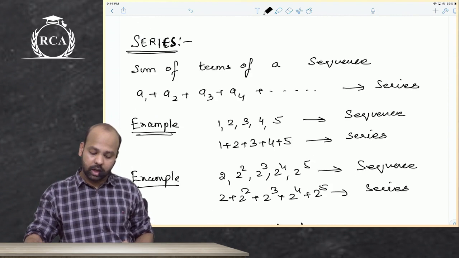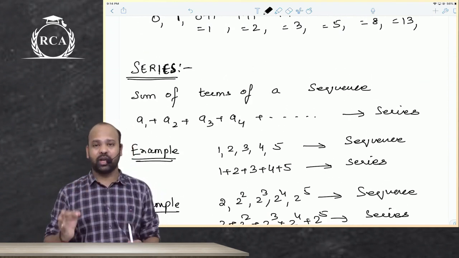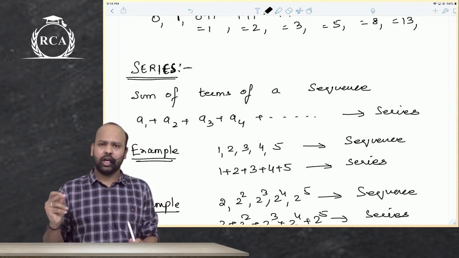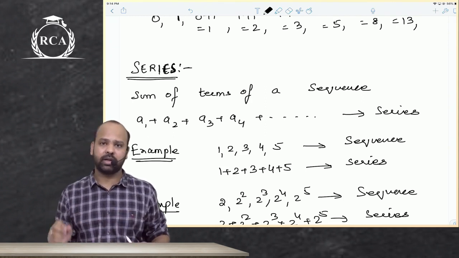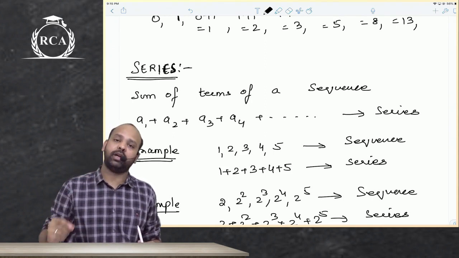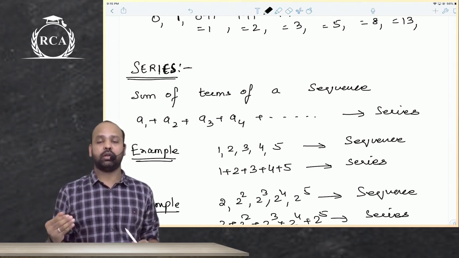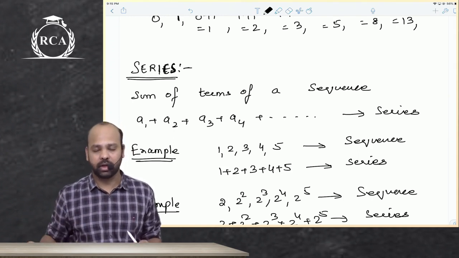I hope again everyone has understood what is a series. So far I've just told you what is a sequence, types of sequences and a series. Should I quickly revise everything? So a sequence is basically a collection of numbers, objects, things with a definite rule. Based on that definite rule you can always arrive at the object or the number of any term of the sequence.